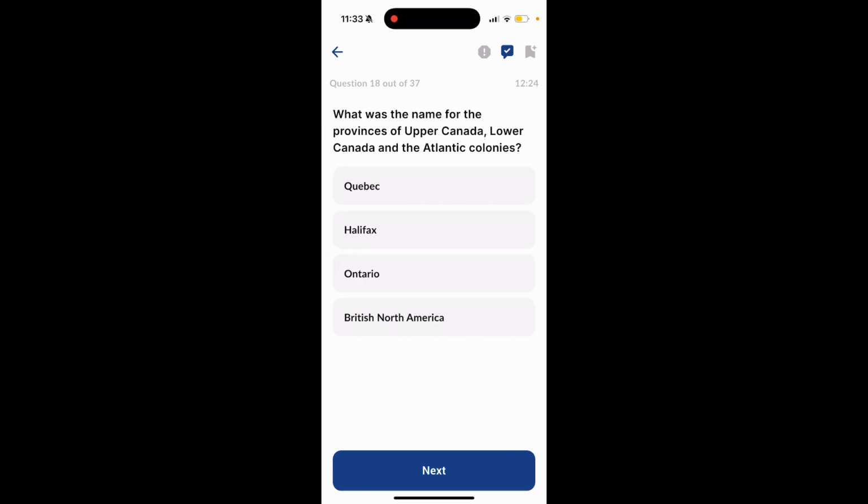What was the name for the provinces of Upper Canada, Lower Canada, and the Atlantic colonies? Quebec, Halifax, Ontario, British North America. The answer to this question is British North America.